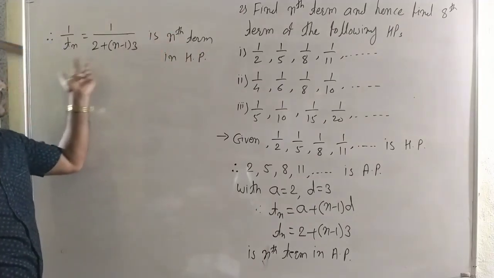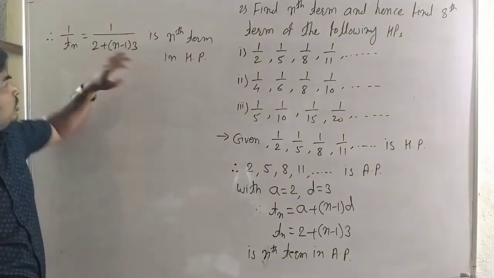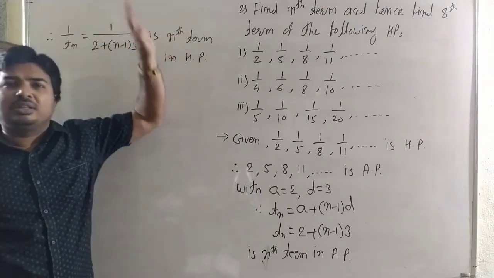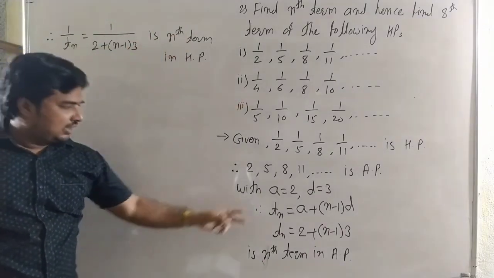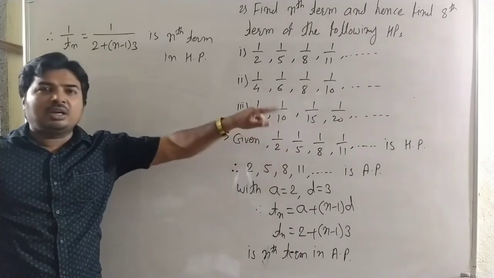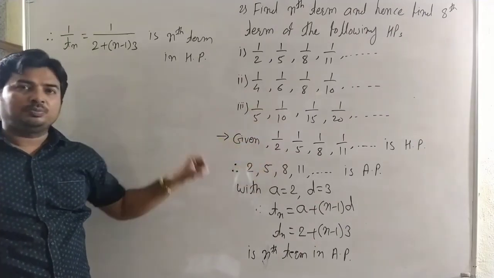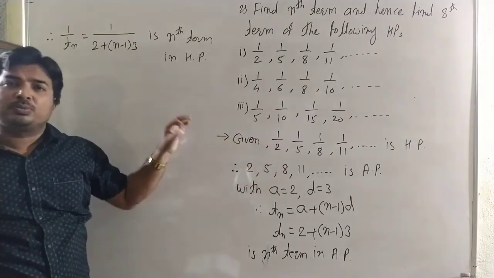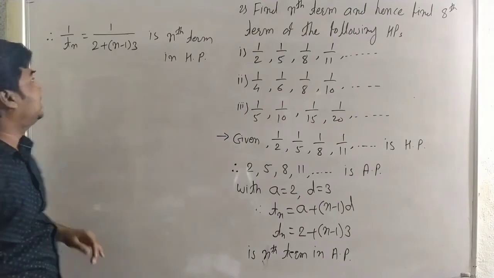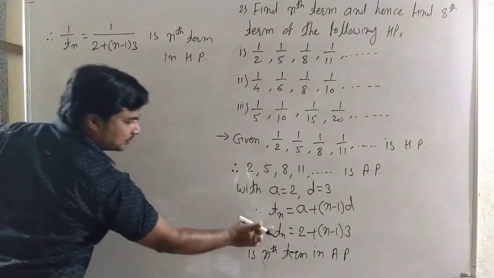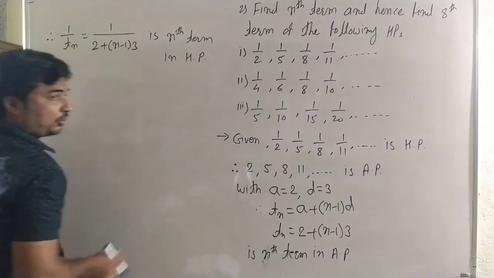For the notation of the nth term we take Tn for arithmetic progression, and the nth term in harmonic progression we also denote by Tn.